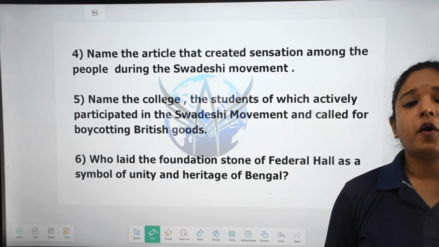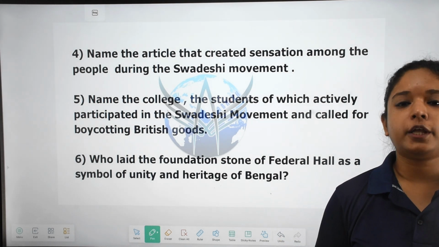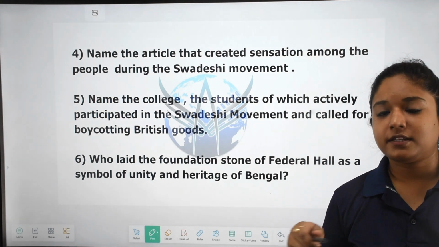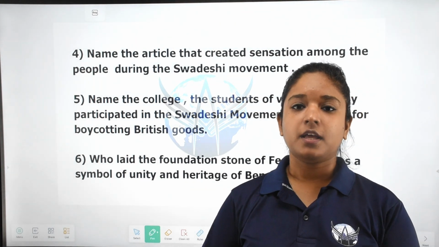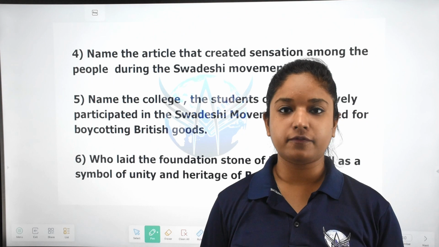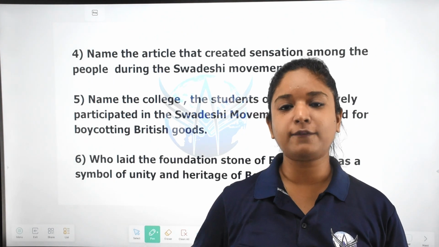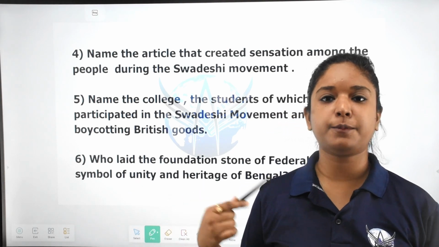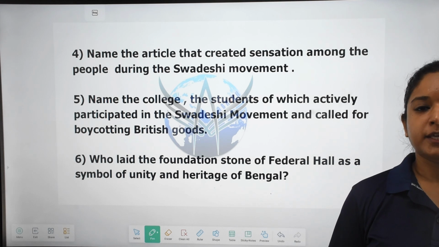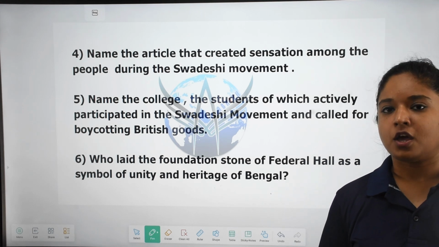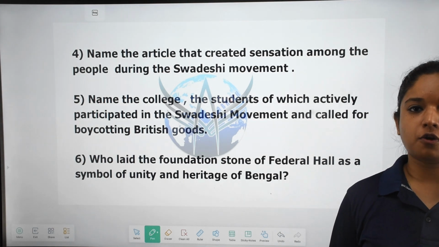They also boycotted foreign goods, that is British goods, and they opted for local products. They organized the Swadeshi movement. Swadeshi as in one's own, local, self, that from now on we will boycott foreign goods, British goods, and we will start using local products, handmade products. We will produce goods ourselves and use those goods. We will no longer use foreign goods. So the Swadeshi movement was organized as a sign of protest against the British government.